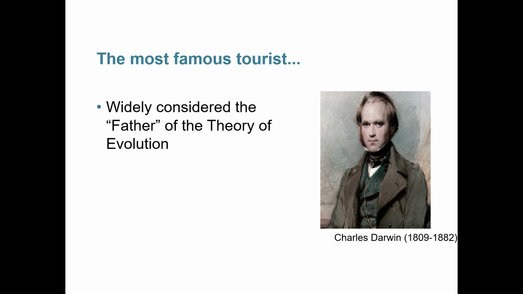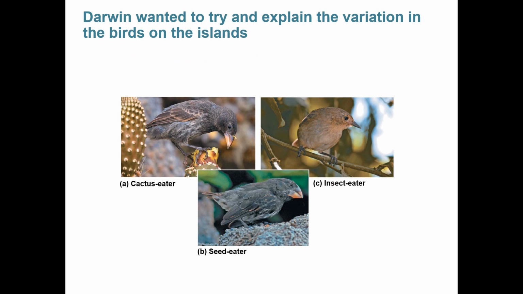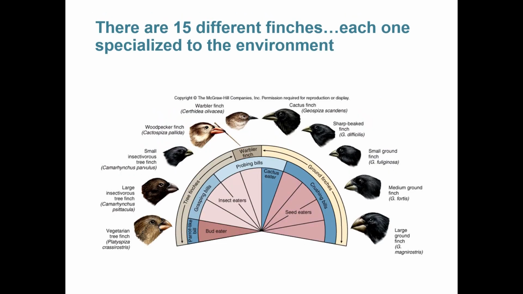While he was on the island, he noticed that there were a large number of finches, more than he had seen in any other location, and that they were very specific to the types of foods that they seemed to eat. Some of them had very thick bills for crushing seeds, some had very thin bills for eating insects, and others had very sharp bills for cutting things like cactus flowers. All in all, there were 15 different types of finches, each one with a specialized environment.